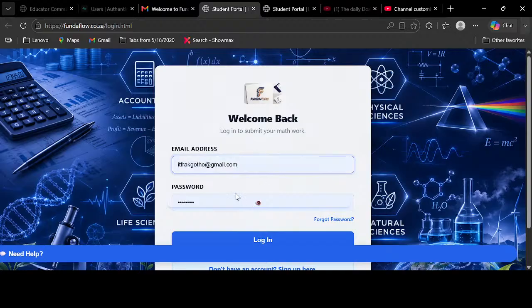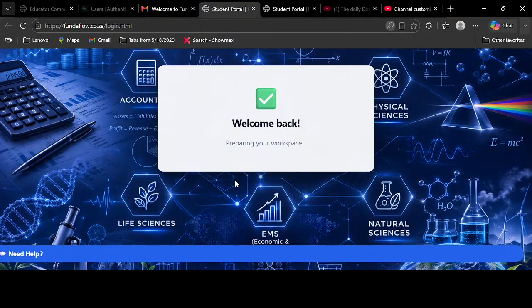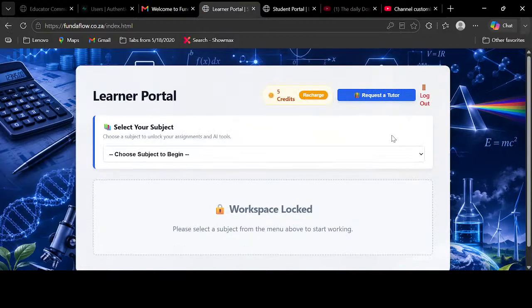Email. Password, I'm not going to say it. Then I'll press enter. Let's log in. Voila, I logged in. I'm Ellen. Okay, I'm in my learner's portal.